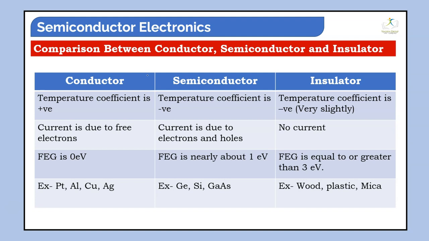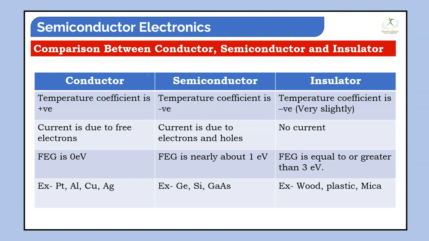So as we can see in this comparison between the conductor, semiconductor and insulator, for the conductor the temperature coefficient is positive in nature. Current is due to the free electrons, the forbidden energy gap is 0 electron volt, and examples are platinum, aluminum, copper, and Ag also. In the semiconductor, the temperature coefficient is negative.